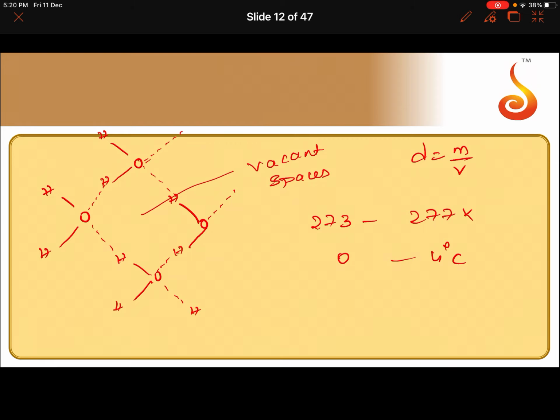Thus, after 277 Kelvin, there is a net increase of volume on heating, which means density decreases. So, the density of water is maximum at 277 Kelvin.